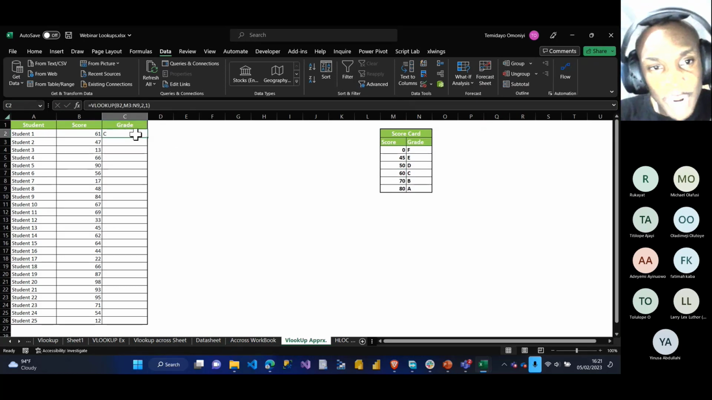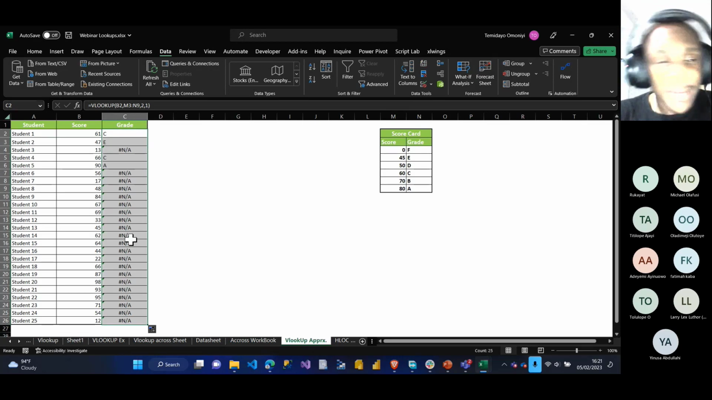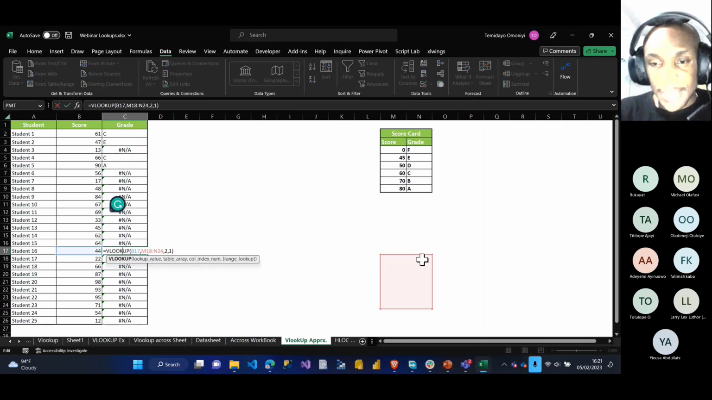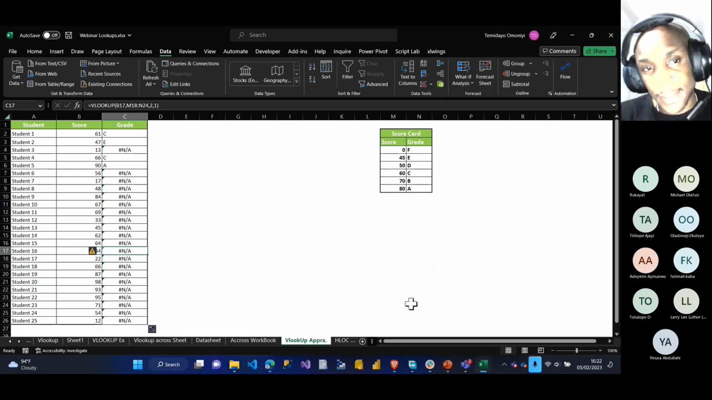So watch this. If I drag down, I'm having an error in some places. Why? If I click on this, you can see that the table is incrementing. That means when I drag down, the table is also dragging down. So I have to lock the data table, that's the table array, using an absolute reference.